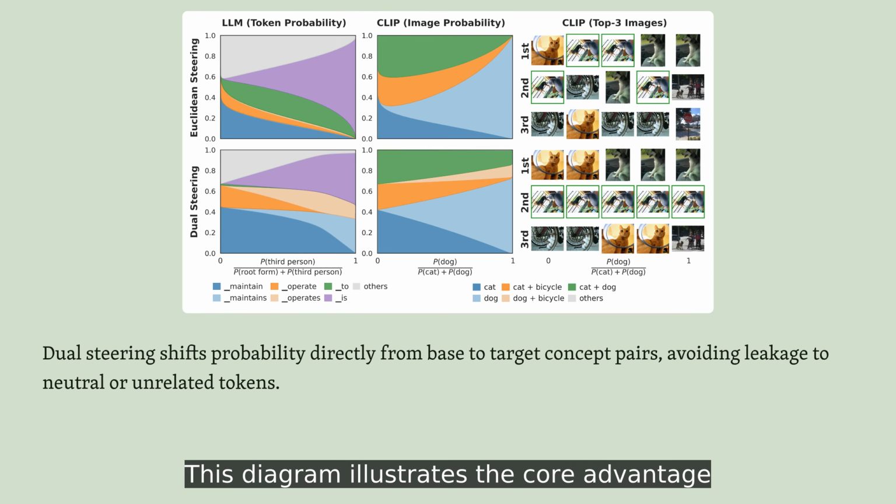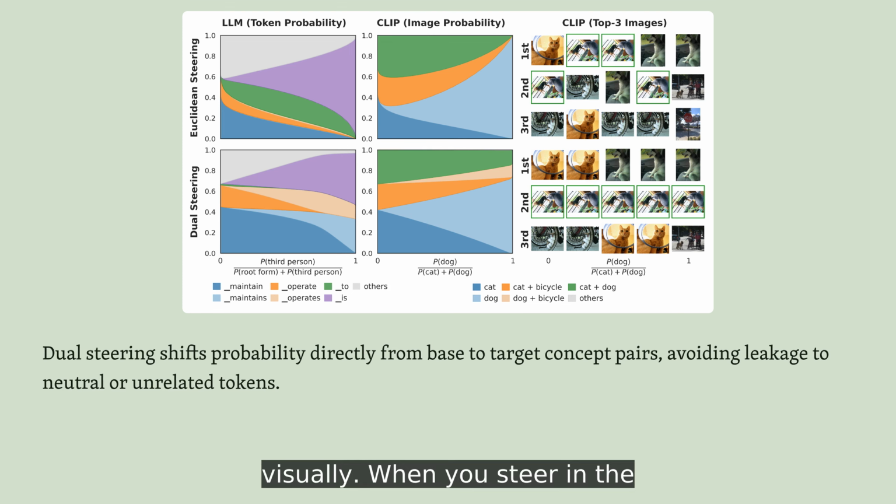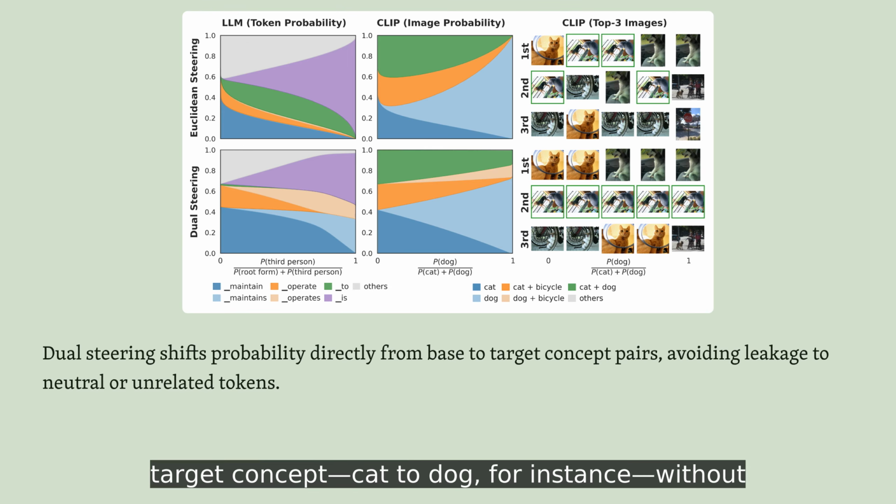This diagram illustrates the core advantage visually. When you steer in the dual space, probability mass moves cleanly from your base concept to your target concept, cat to dog for instance, without bleeding into unrelated categories. That targeted transfer is precisely what Euclidean methods fail to achieve, and it comes directly from respecting the information geometry.